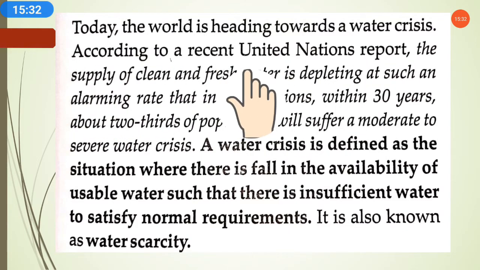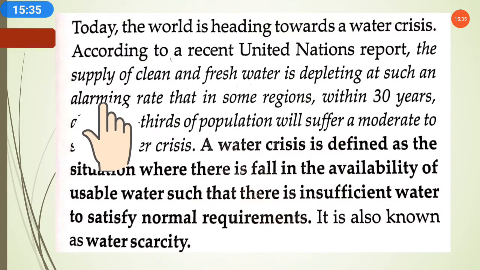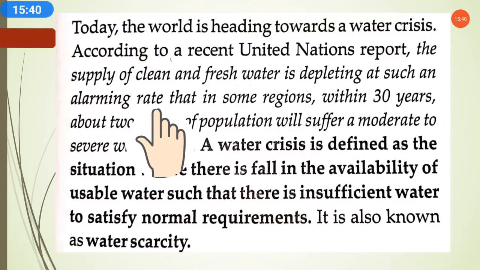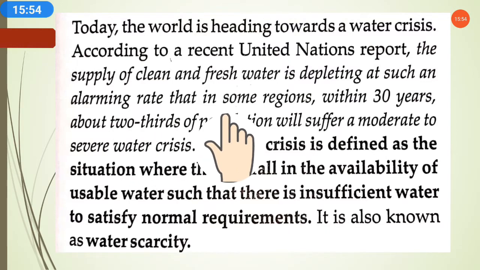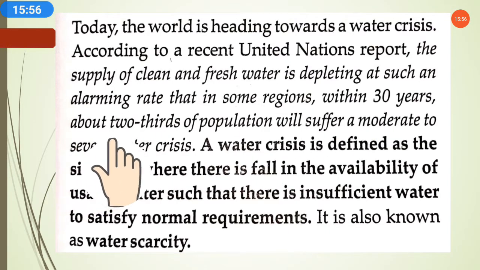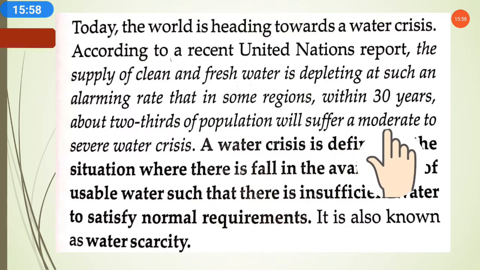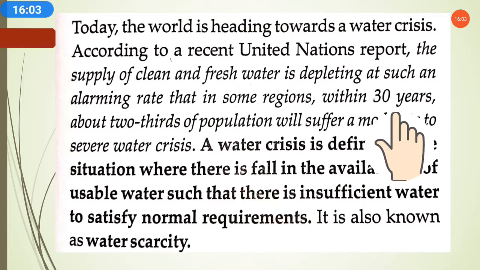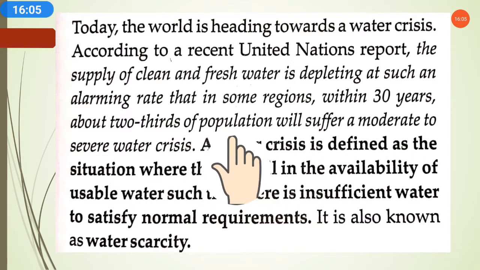Okay. So according to a recent United Nations report, the supply of clean and fresh water is depleting at such an alarming rate. Means what? Supply of clean and fresh water means the water supply system, because it comes from the water table, groundwater, so it is depleting, means it is decreasing at such a rate that in some regions within 30 years about 2/3 of the population will suffer a moderate to severe water crisis.